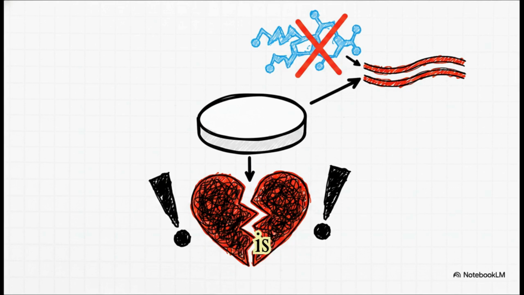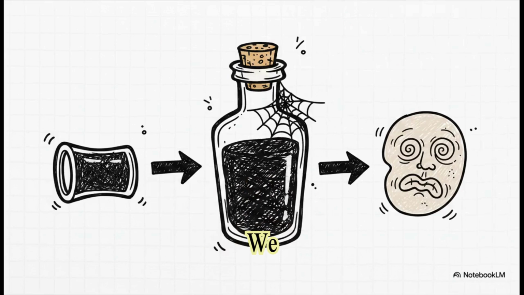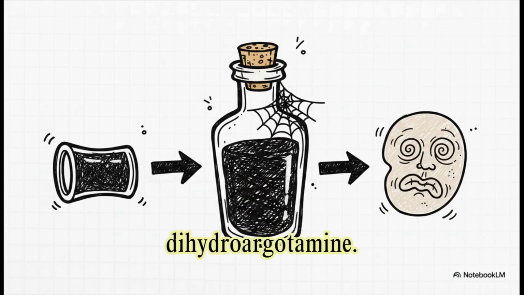But listen up, because this is the absolute highest yield exam fact of the day. Because they constrict blood vessels, they can cause chest tightness, tingling, and even coronary vasospasm. Because of this, triptans are strictly contraindicated in patients with ischemic heart disease, a history of stroke, or uncontrolled hypertension. Never forget that. We also have to briefly mention the ergot alkaloids, like ergotamine and dihydroergotamine.